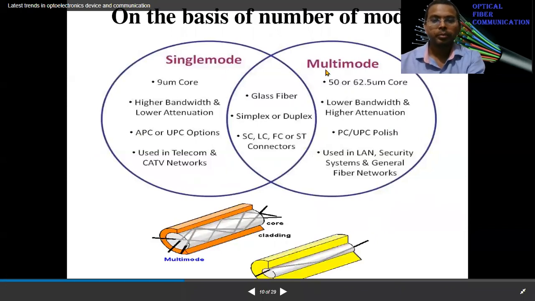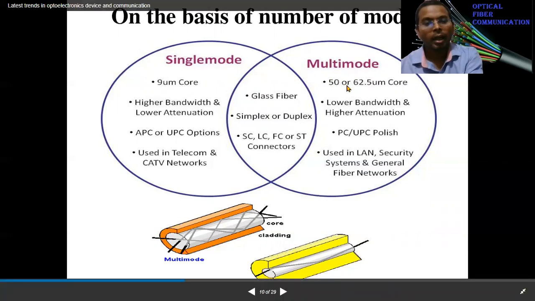Single mode optical fiber. Approximately, here are two circles. One circle is single mode, another circle is multi-mode, and there are some things common to both. The single mode fiber core diameter is 9 micrometer. Here the core diameter is 50 to 62 micrometer. So you can see for multi-mode, the core diameter increases.